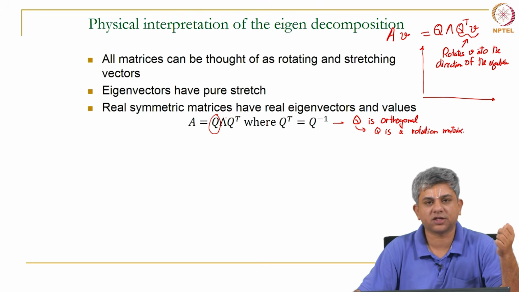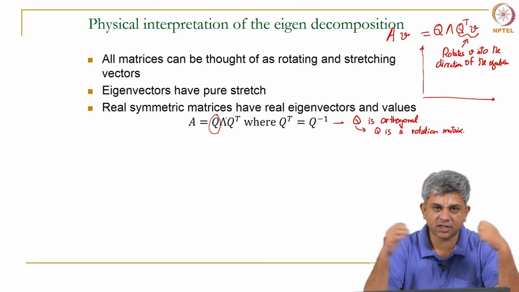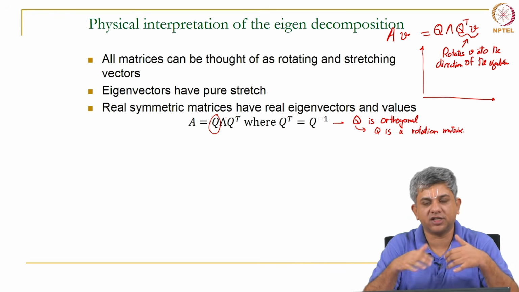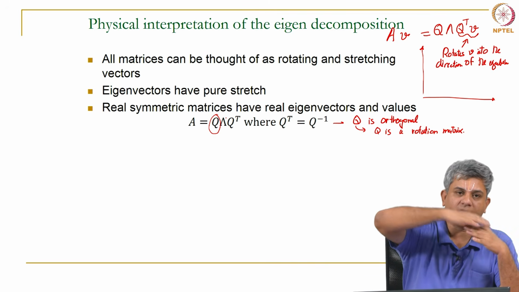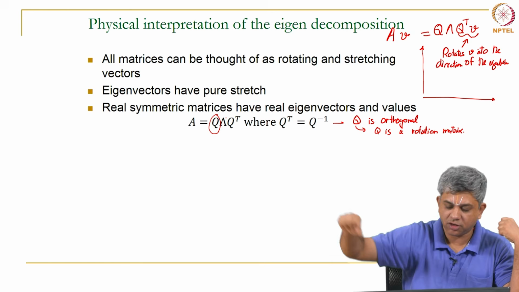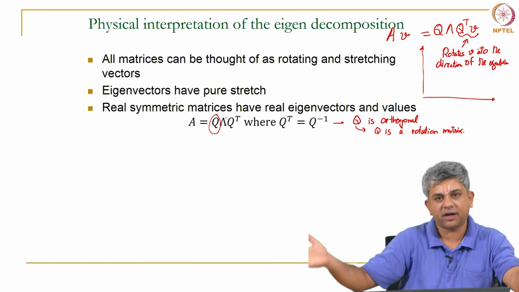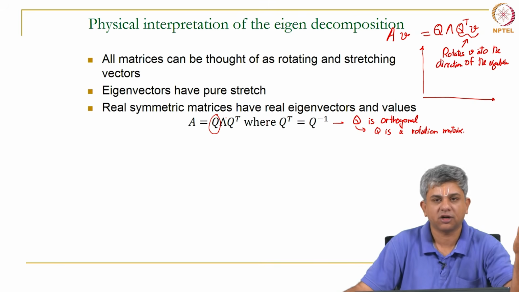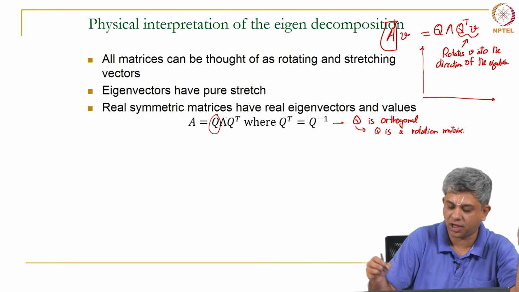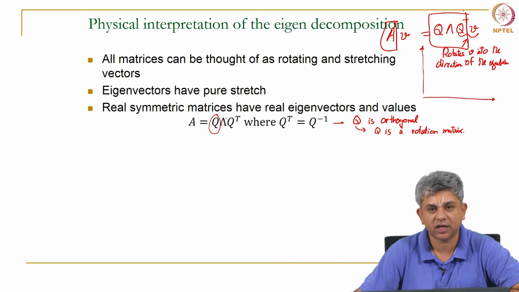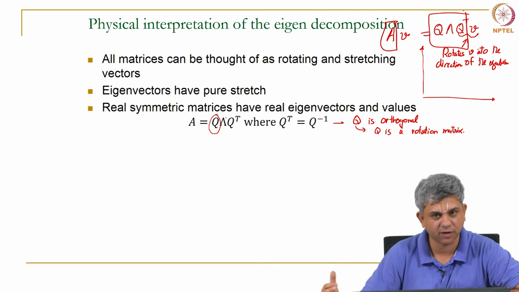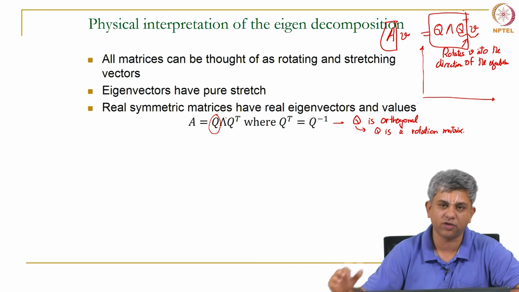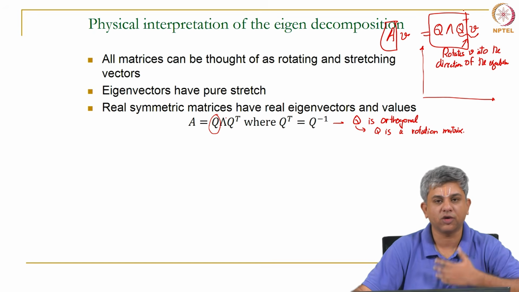Okay. So, you have two actions going on, there is rotation and then there is stretching. So, what the eigen factorization does cleverly is, this rotation is first rotated into the eigenvector directions, then you stretch it through the lambda, and after that you rotate it back, so that the net rotation and the net stretching are put together into one matrix A, which can be written as Q lambda Q transpose. Okay. So, this of course will take a lot of visualization. I just sort of summarized it. If time permits, we will give some bonus videos towards the end of this course, so that you can visualize it too, and maybe we will give some bonus codes that you can run to see this.